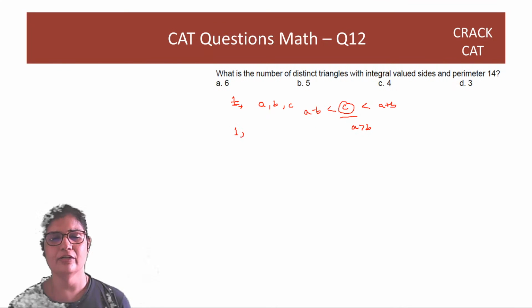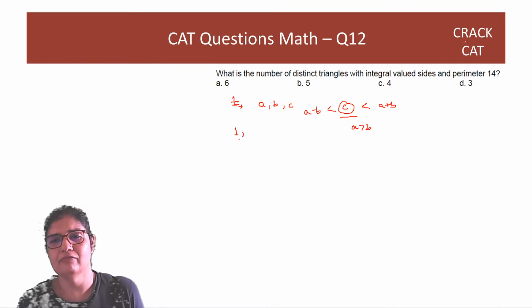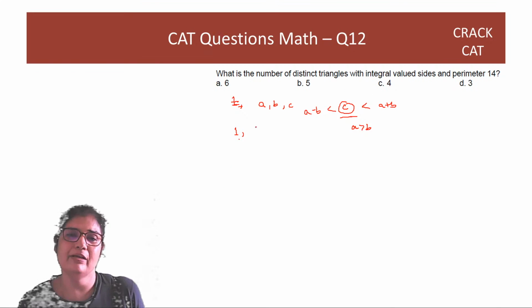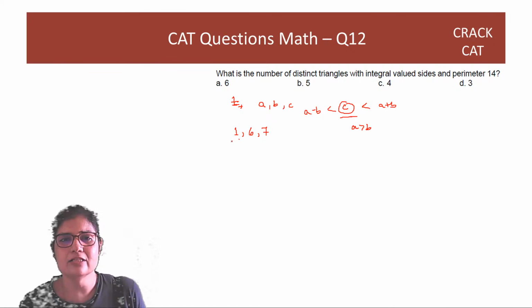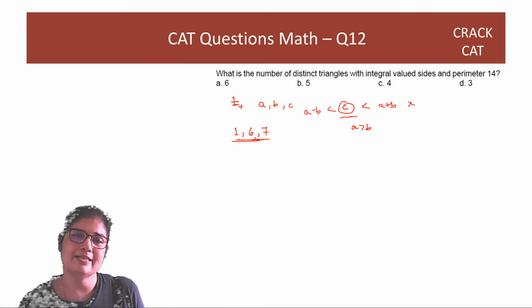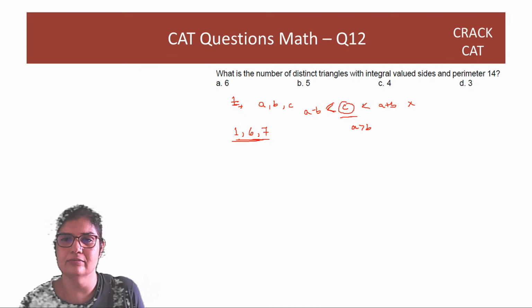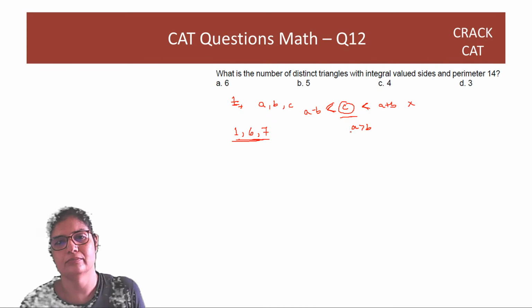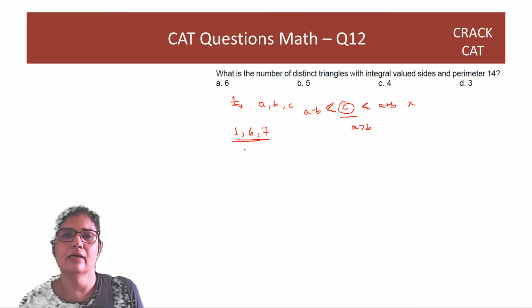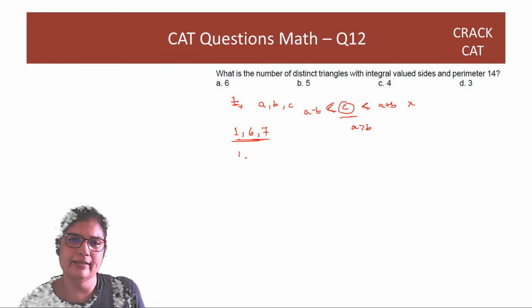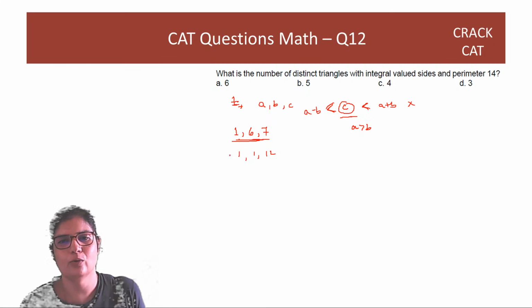Okay, so 1 is one of the numbers. If I now have 14, I have used 1, I am left with 13. So the closest I can get to 13 is 6 and 7. And this also is not going to satisfy this property. Because 7 minus 6 is equal to 1. There's a strict inequality here. Equality not allowed. Okay. If you look at them farther away, it's going to be worse, right? This will not be a triangle. So nothing will be formed with 1.